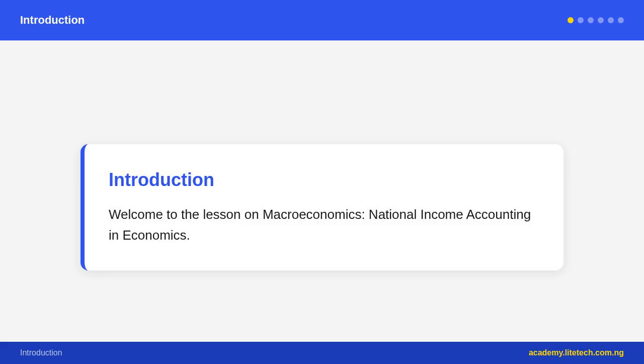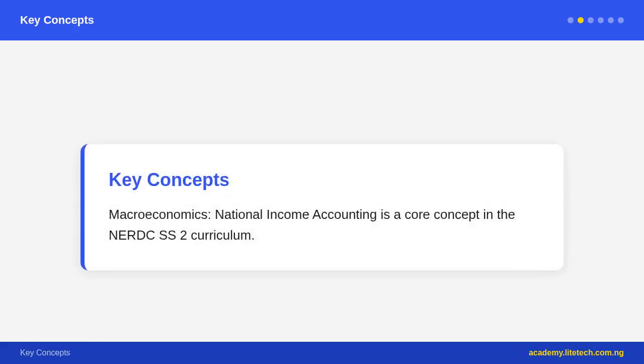We count only goods sold to the final user, not intermediate goods used in production. If Dangote Flour Mills buys wheat from a farmer, the wheat is an intermediate good, it is not counted separately. Only the bread sold to a household is counted as a final good. This avoids double counting. National income can be measured in 3 equivalent ways: the output method, the income method, and